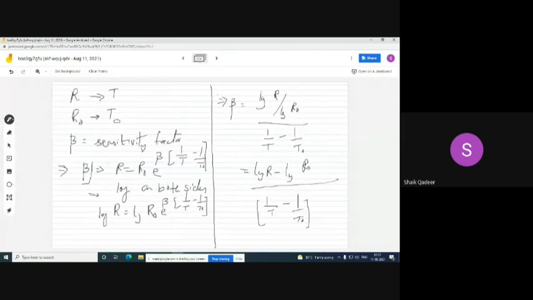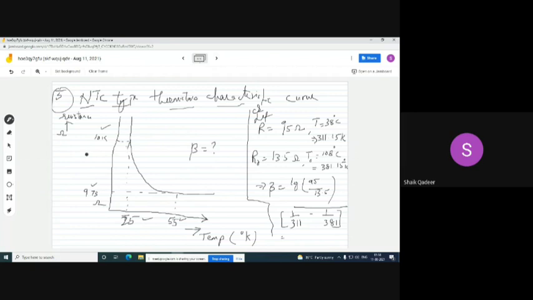Next, we have seen the equation for the sensitivity factor beta, which can be calculated by applying log on both sides. So beta is equal to log R minus log R naught divided by 1 by T. The characteristic of an NTC type thermistor is shown: it is not linear and it has negative temperature coefficient behavior. If we know two resistance values and two corresponding temperature values from this curve, we can calculate the beta value.